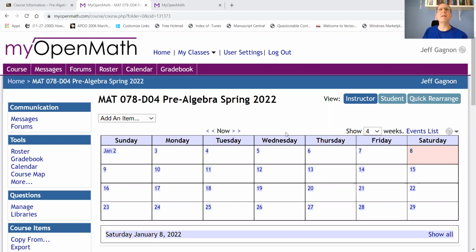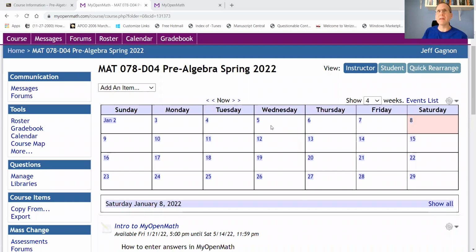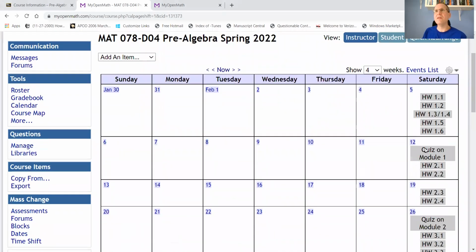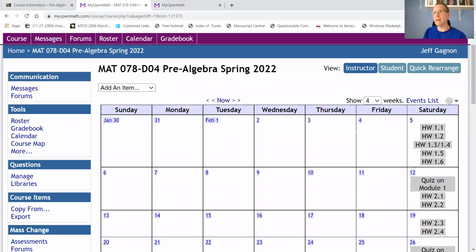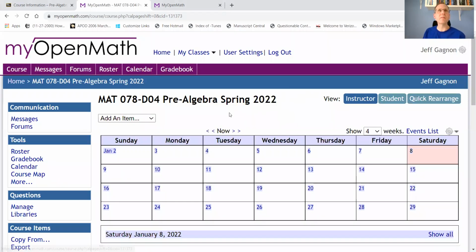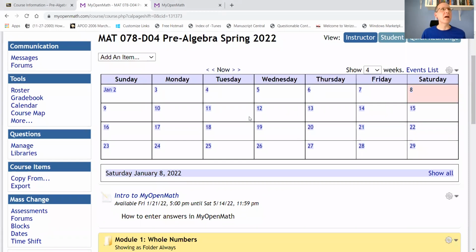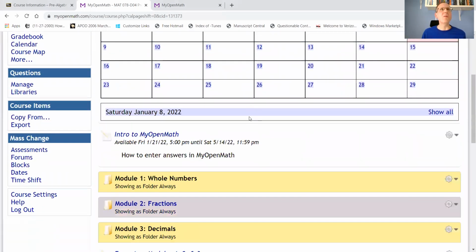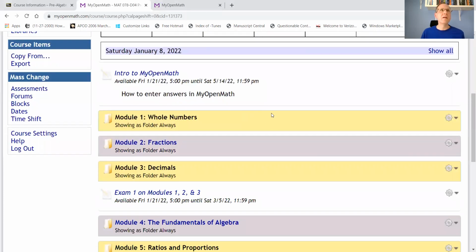Now, the first thing you notice is there's a calendar, which is kind of nice. If you scroll through this, it has all the due dates on those Saturdays listed on the side. So you know exactly when each particular assignment is due. That's useful. And then to actually do the homework, let me just click on one of these modules.